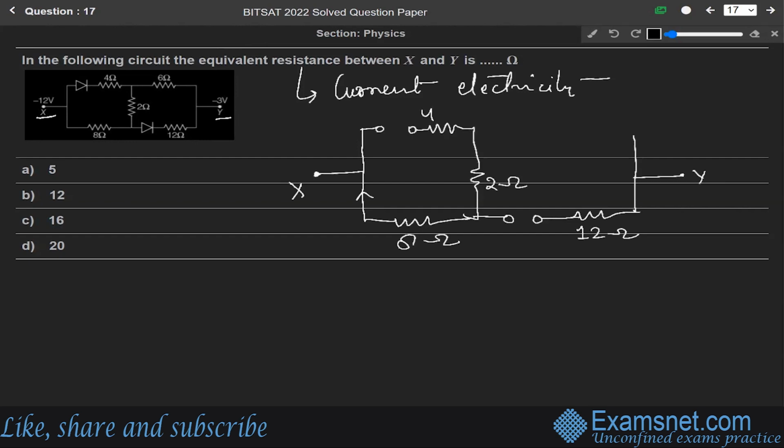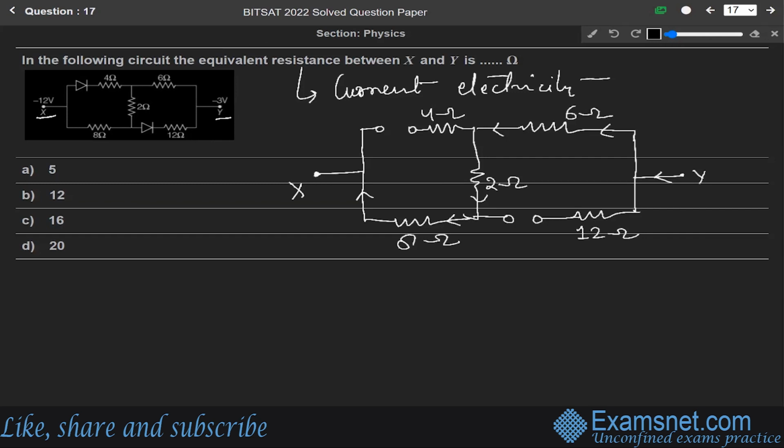It will be 4 ohm, and this is 6 ohm. Now the current will flow in this direction, from here to here, and because it is a broken wire, no current will pass through it, and it will be like this.